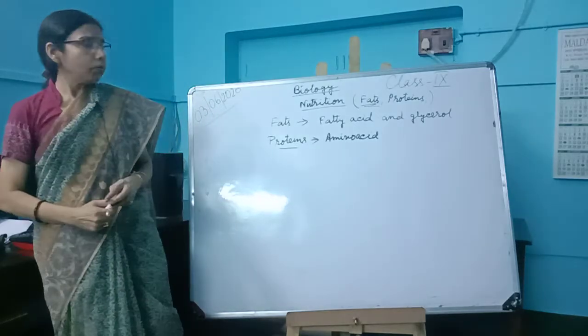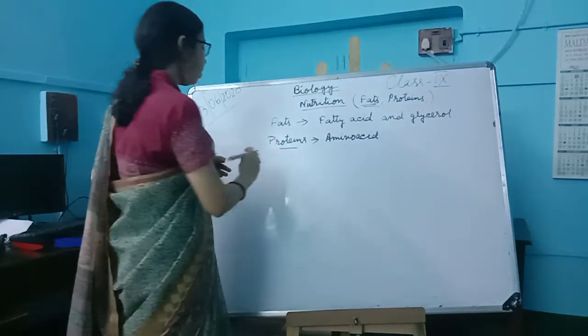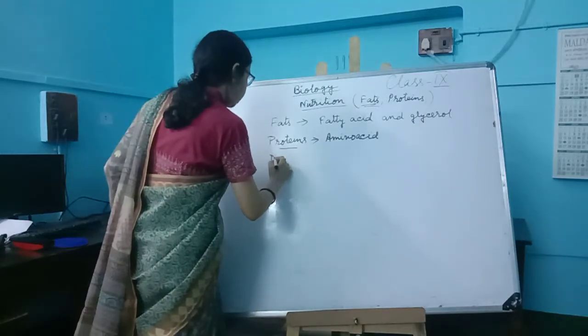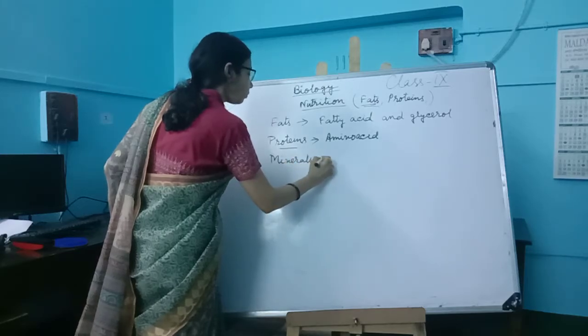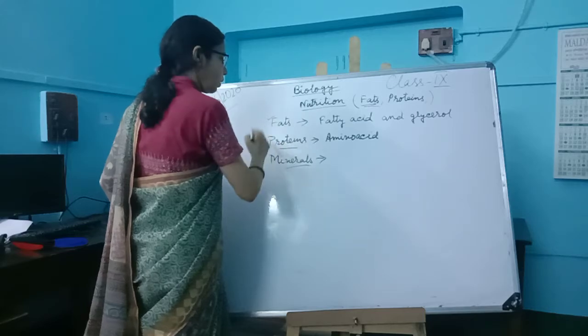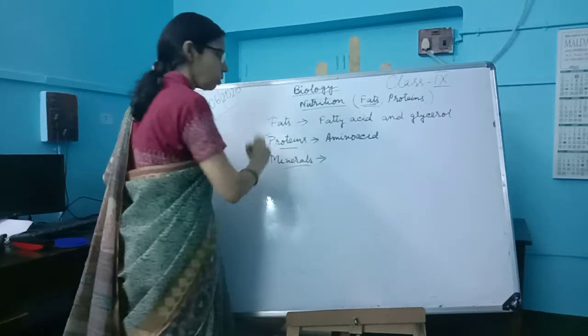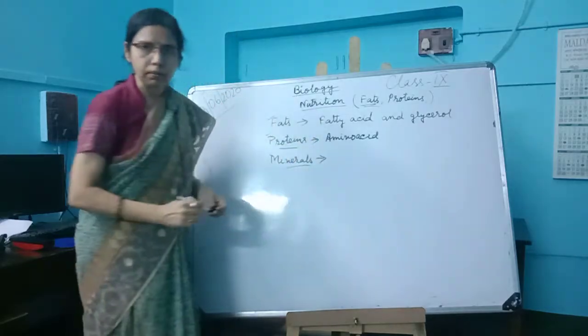Next we move to the next nutrient, that is minerals. We get fat, which is an organic substance, protein, an organic substance, and minerals, which are inorganic nutrients.